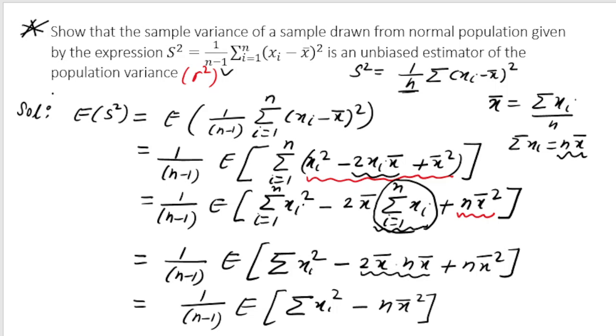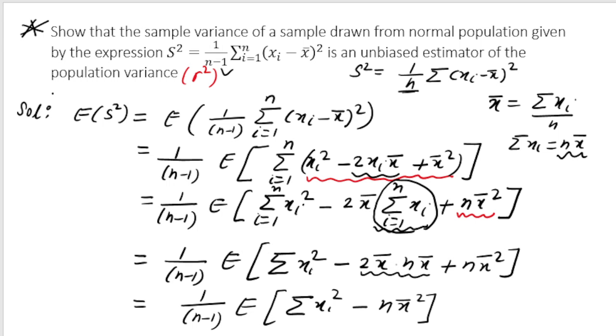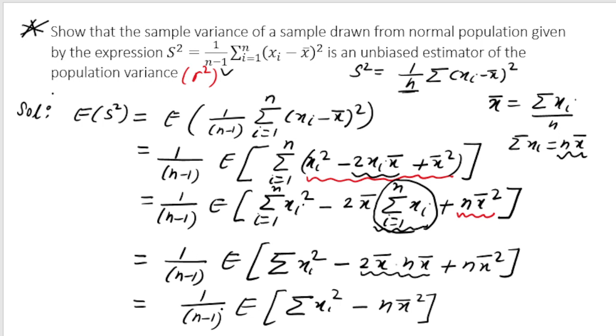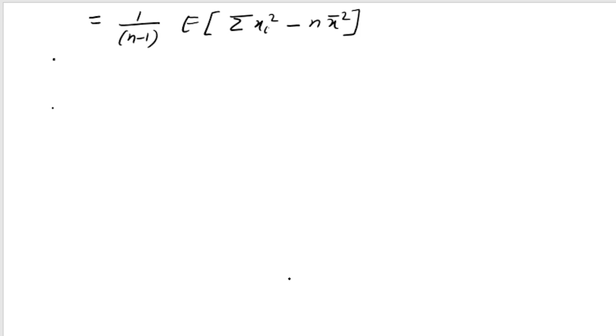Now since we don't have space, I have to move to the next page. So here we have this term: 1 by n minus 1 expectation of summation xi square minus n x bar square. Now I'm going to take the expectation inside the summation.